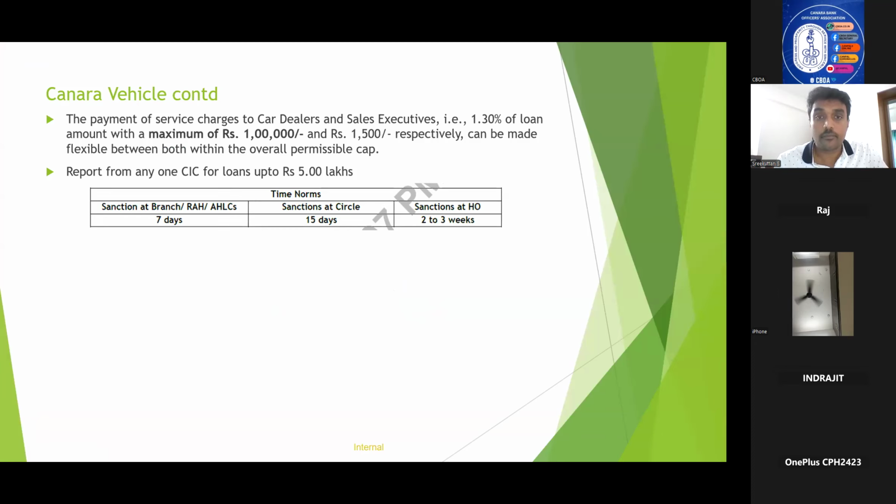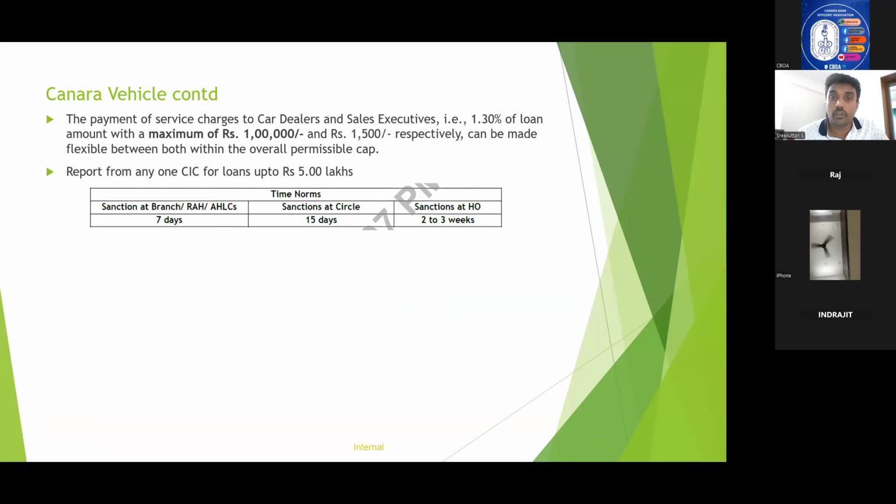Yes, now, sir. The payment to vehicle loan dealers as incentive is 1.3% of the loan amount with a maximum of 1 lakh, and 1,500 for the dealer executive. Time norms we have already discussed, and a report from any one CIC for loans up to 5 lakhs of Canara vehicle. The time norm is up to 7 days for branch or RH sanctions. If it is at circle level, the time norm is 15 days for vehicle loan sanction, and 2 to 3 weeks for HO sanctions.